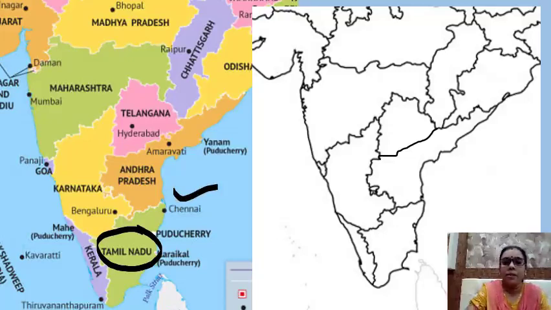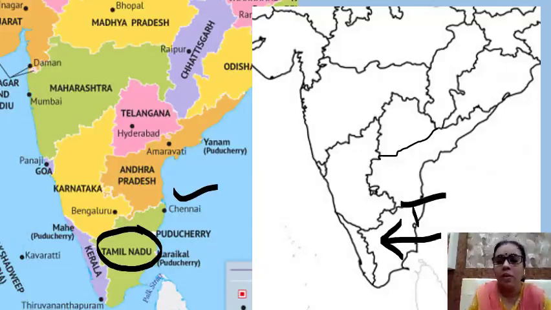So here we have to draw one arrow like this, it is showing, and above it we have to write down Tamil Nadu. Okay, above it you have to write down Tamil Nadu. This way you are supposed to locate a state on the outline map of India.